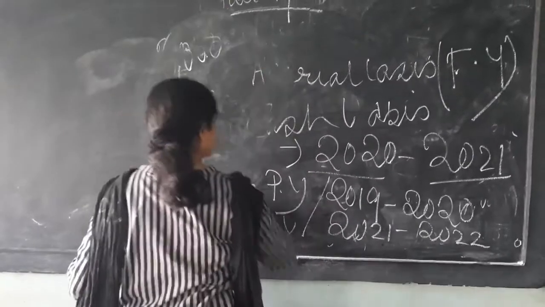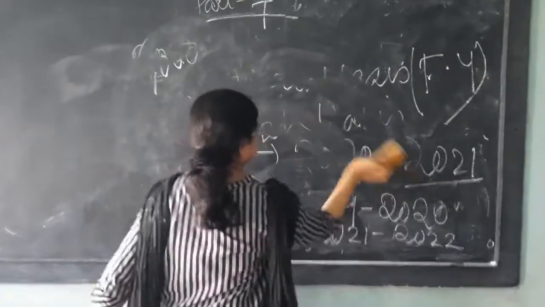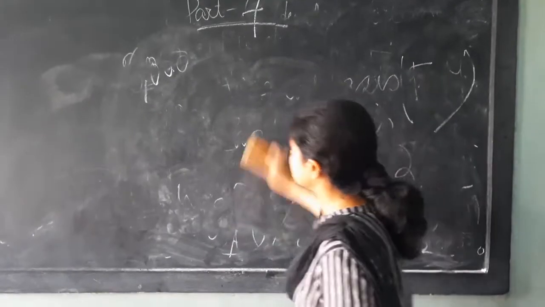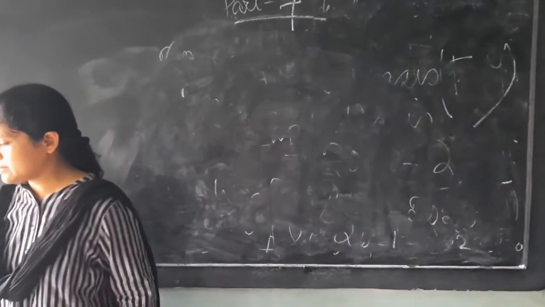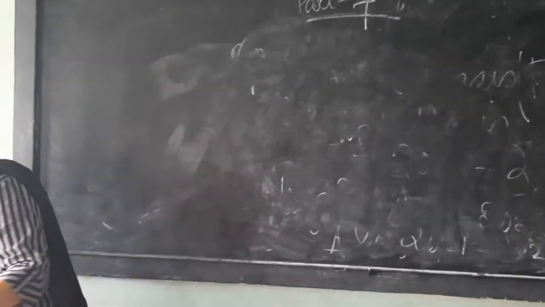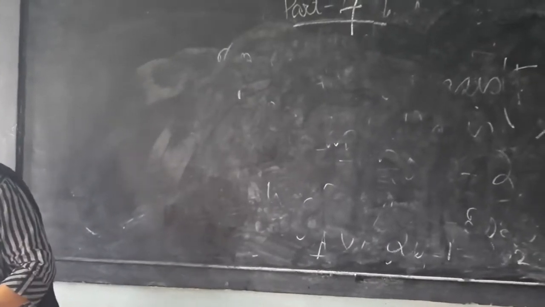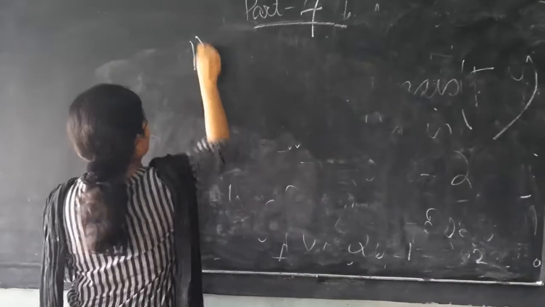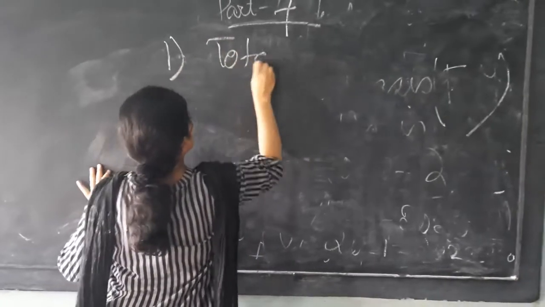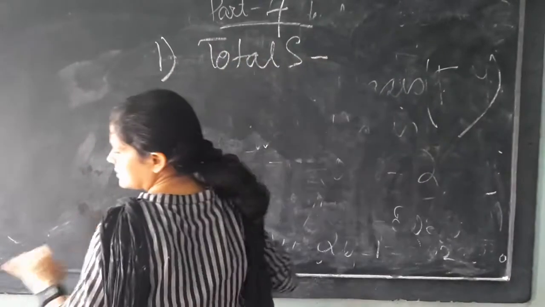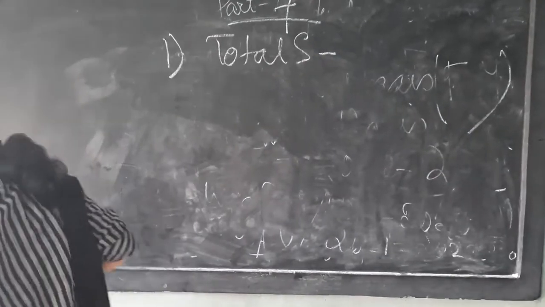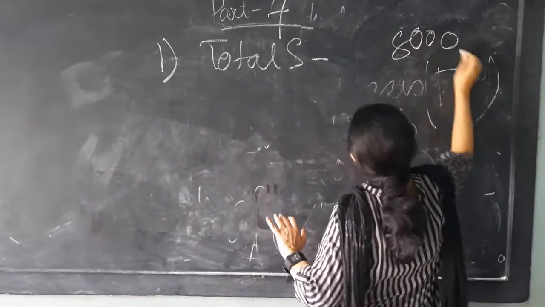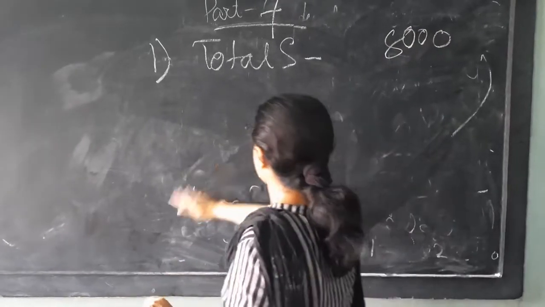I am giving some illustration so that the matter will become more clear. Just a minute. See here. What I am telling, total subscription, you can please do it in the copy. Total subscription is 8,000. Subscription means one type of receipt.